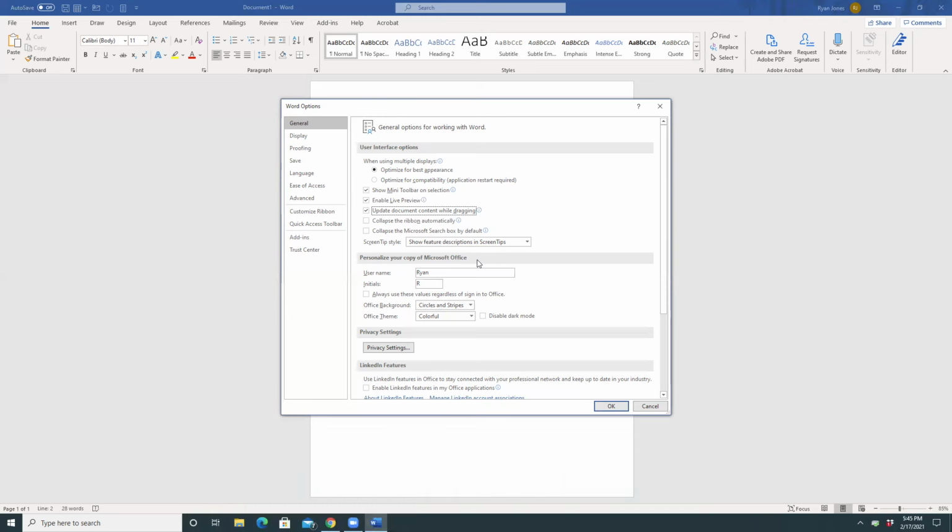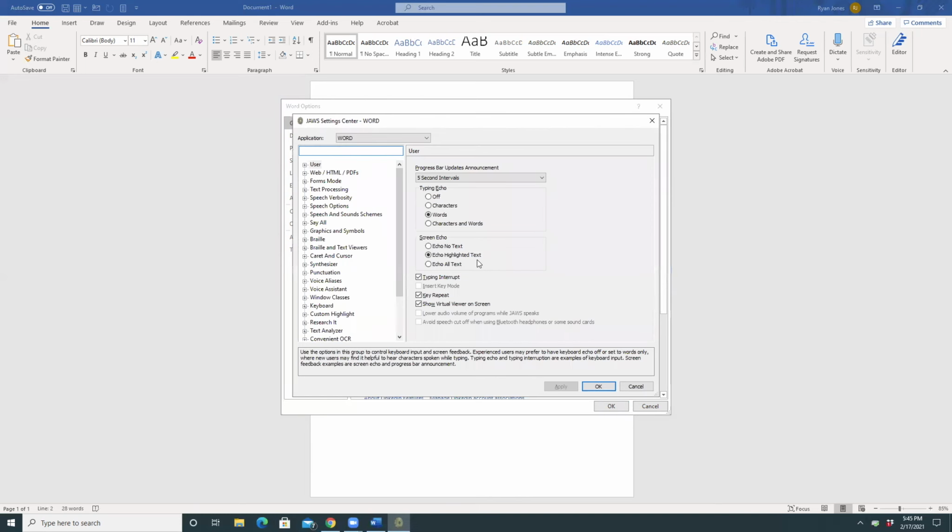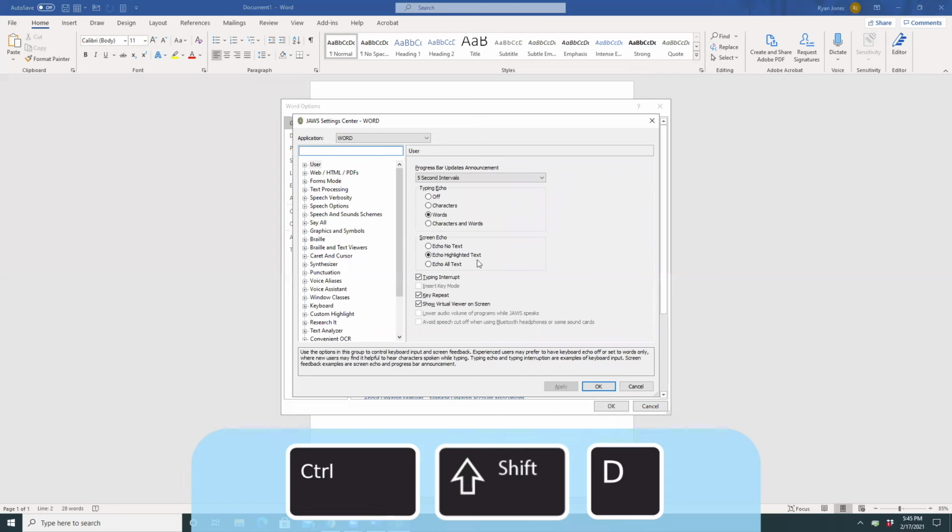Escape. So in order to edit the schemes, you have to go into Settings Center and then access the Speech and Sounds Manager that way. So I'm going to press Insert and the number 6 on my main keyboard to go directly to Settings Center. You could also press Insert F2 and choose Settings Center that way. Word-JAWS Settings Center dialog. Search box edit. And I'll press Control-Shift-D to make sure I'm in the default Settings Center file. JAWS Settings Center default left pair in all app.